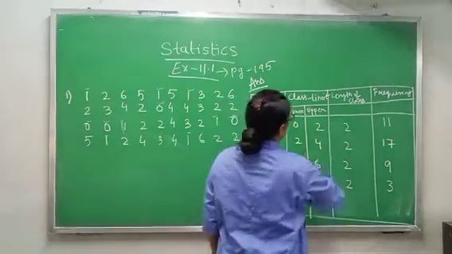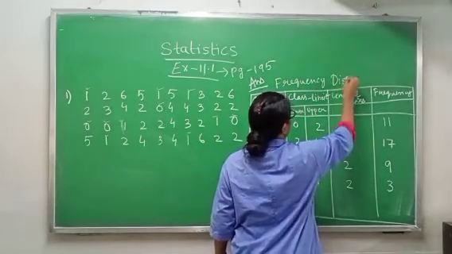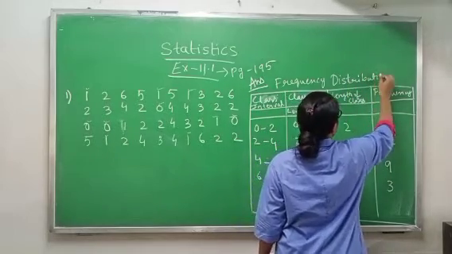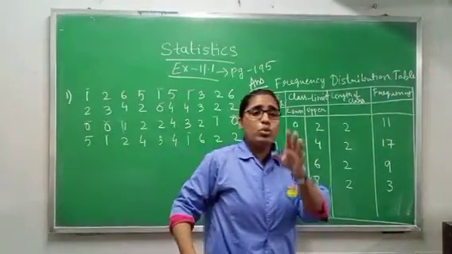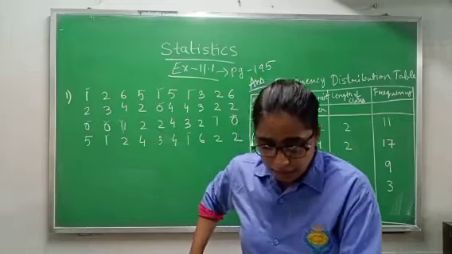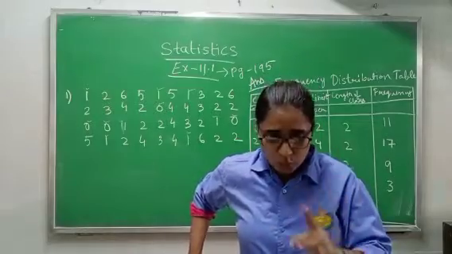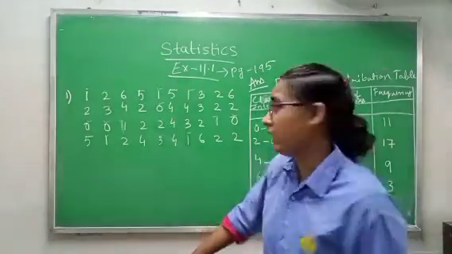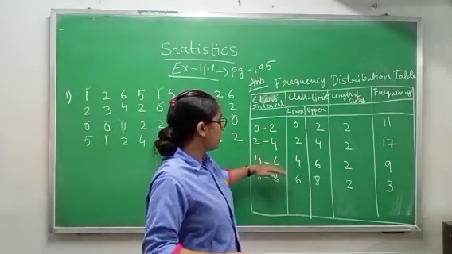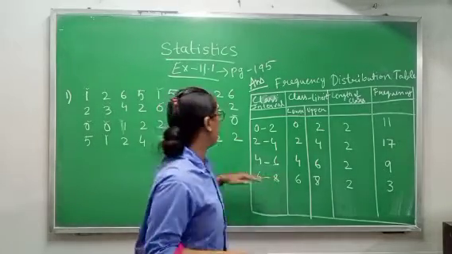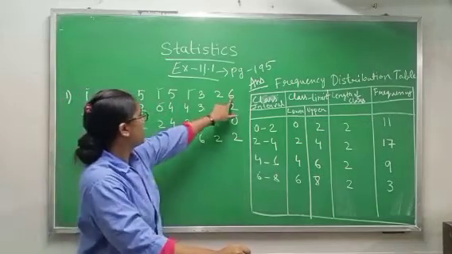So this is known as a frequency distribution table. One more thing they told you: prepare a frequency distribution table whose classes are 0 to 2, 2 to 4, and it will go on like this. It means the class intervals will be 0 to 2, 2 to 4, then 4 to 6, then 6 to 8. Up to 8 we will go, because here the maximum is 6.